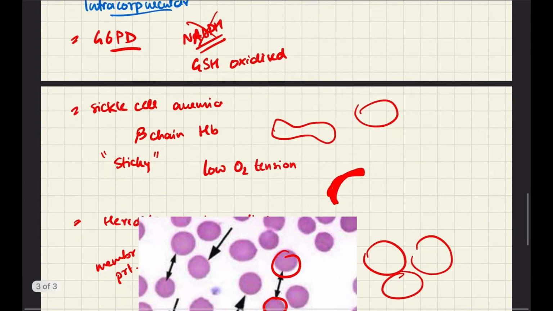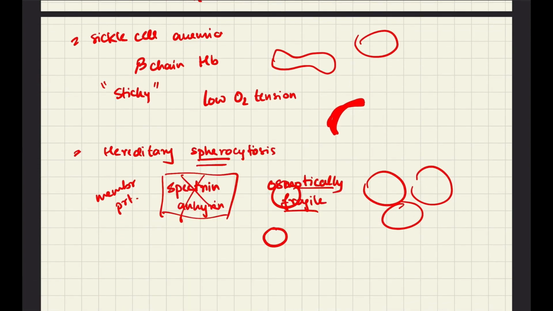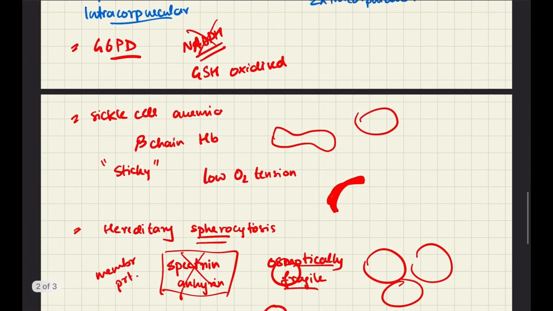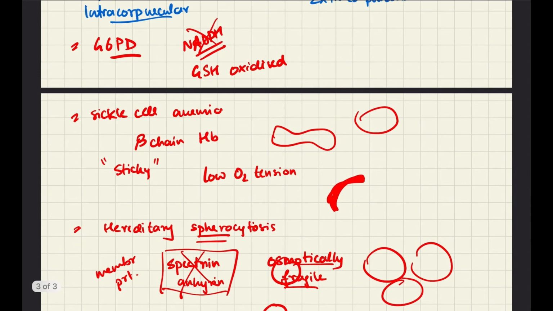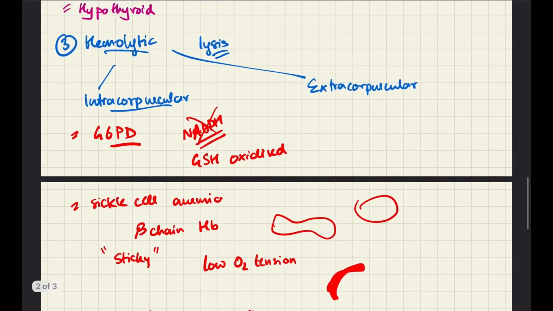So these are the three causes of intracorpuscular hemolysis: G6PD deficiency, sickle cell anemia, hereditary spherocytosis. There are obviously many other causes. Now what are the extracorpuscular causes? That means there is some extracorpuscular insult that the RBC is receiving.